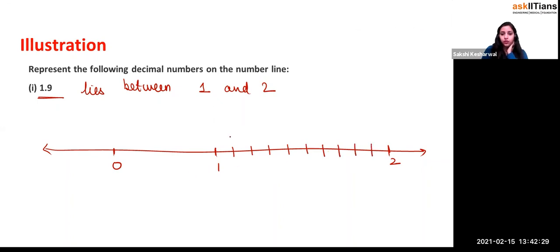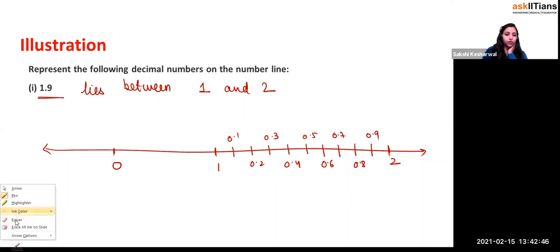So this is equal to 0.1. This is 0.2, this is 0.3, this is 0.4, 0.5, this is 0.6, this is 0.7, 0.8 and 0.9. Or either we can say this will be 1.1, this is 1.2. So I'll write like this. For your clarification, I'll write this is a part. This is 1 by 10. So in short, you will be saying this part as what?